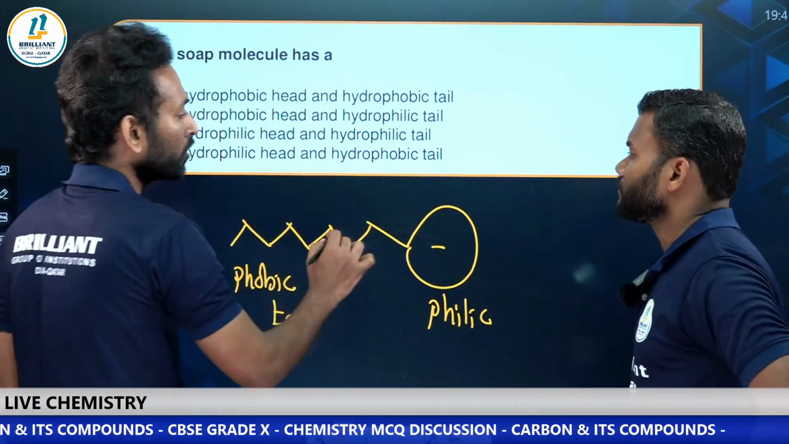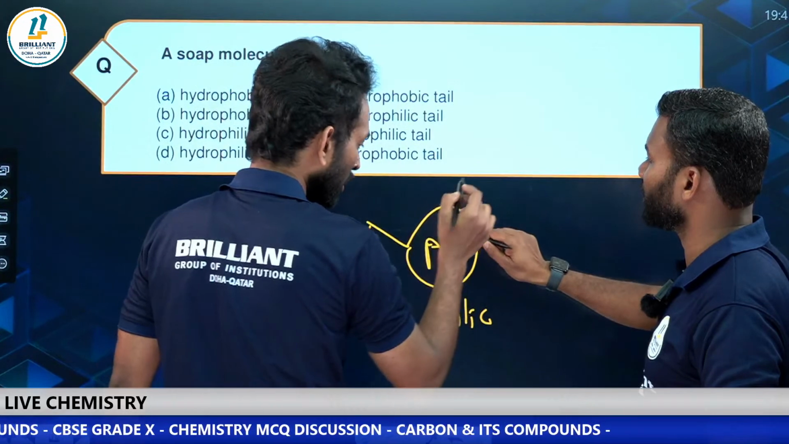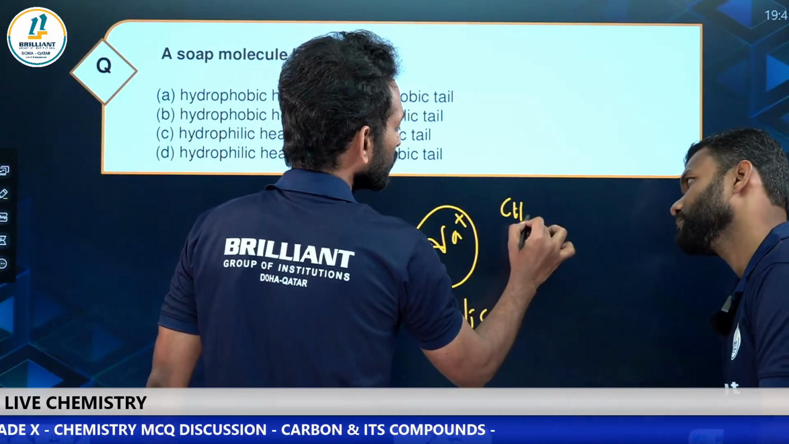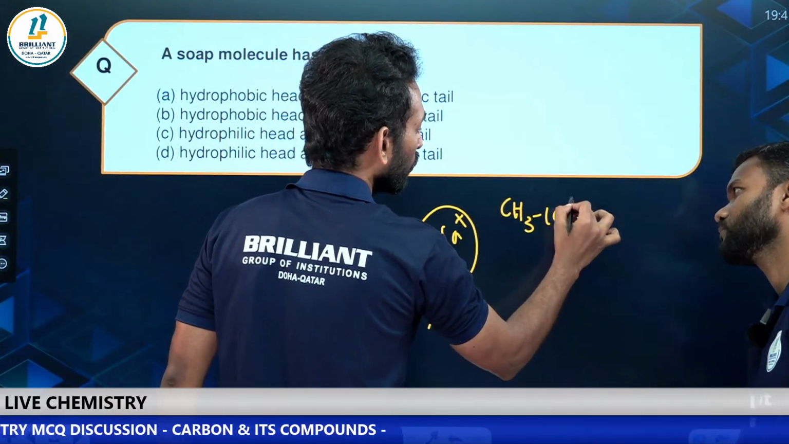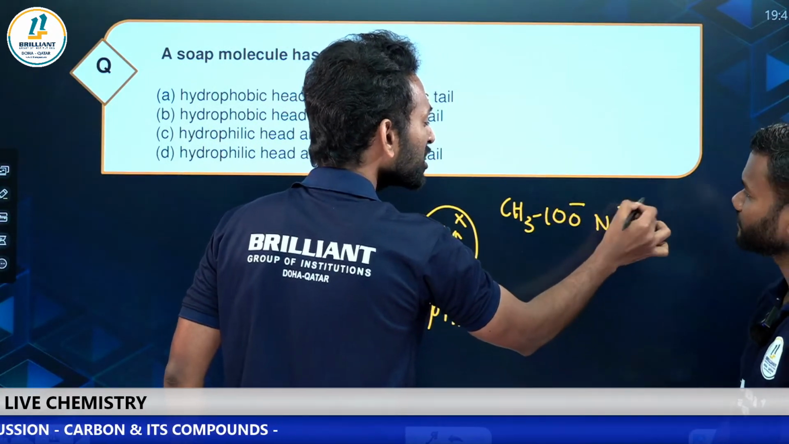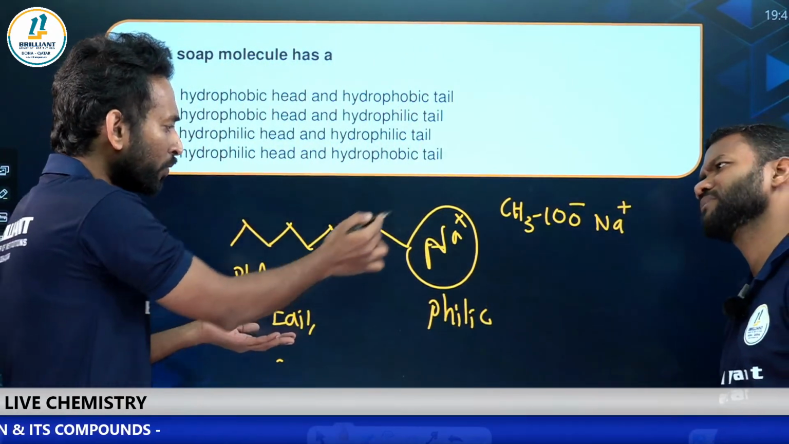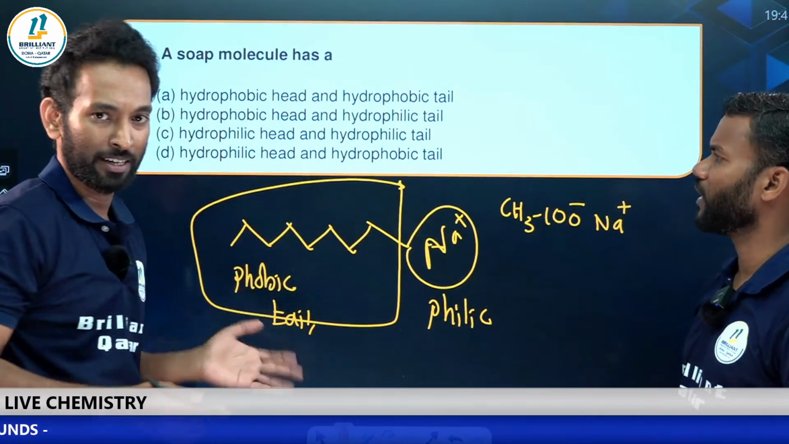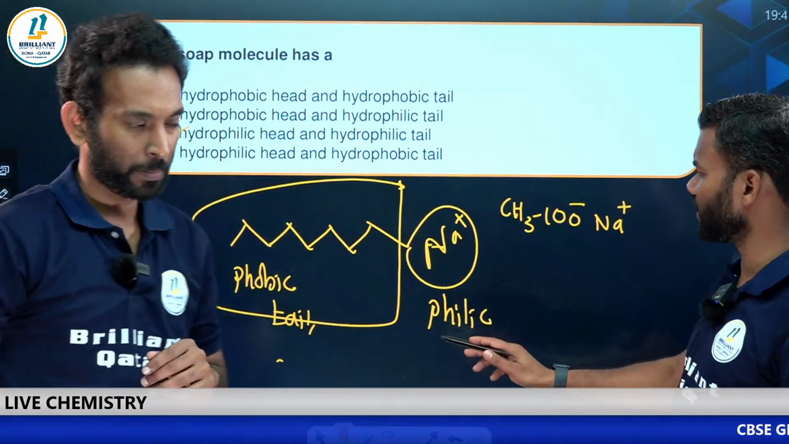You already learned that a charged ion means it will be ionic. Now we already learned that the soap molecule is CH3COO minus Na plus. So this is a small part, and this is a huge part where you have the hydrocarbon tail. So what will be our answer? D.